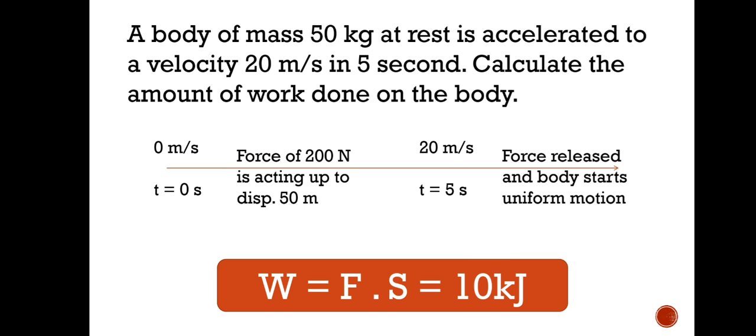Okay, so after achieving this velocity 20 meter per second, what is said here? The body is accelerated to 20 meter per second. So that means after getting the velocity 20 meter per second, there is no acceleration. That means there is no force on the body, and the body will move with uniform speed. So at that time there is no force. Even if the body is displacing, it is moving, but there is no force. So force is released, and the body starts to move with uniform speed. So at that time no work is done, because force is released, no?